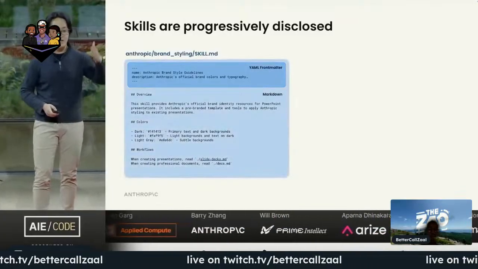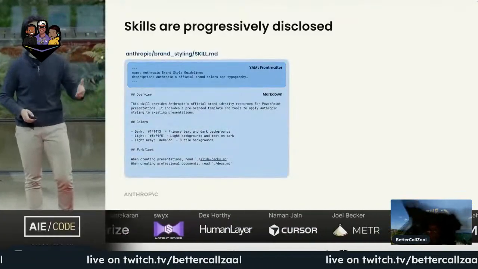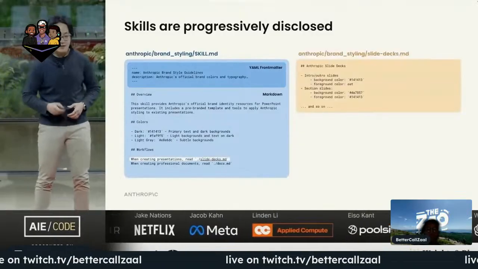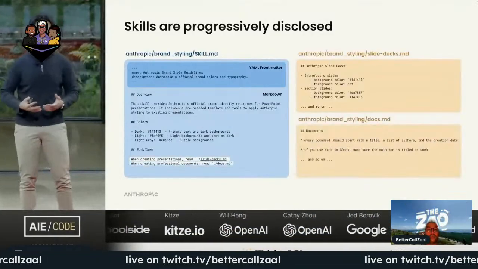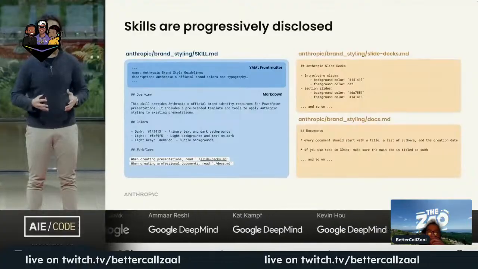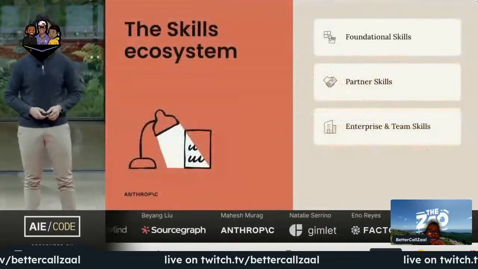When an agent needs to use a skill, it can read in the rest of the skill.md, which contains the core instruction and directory for the rest of the folder. Everything else is just organized for ease of access. So that's all skills are. They're organized folders with scripts as tools.